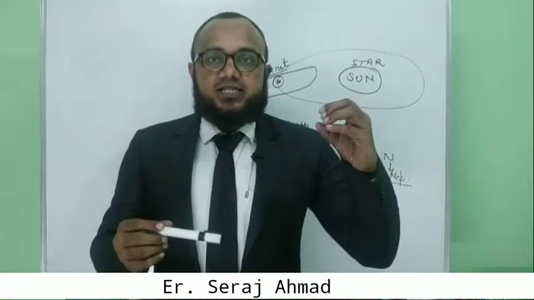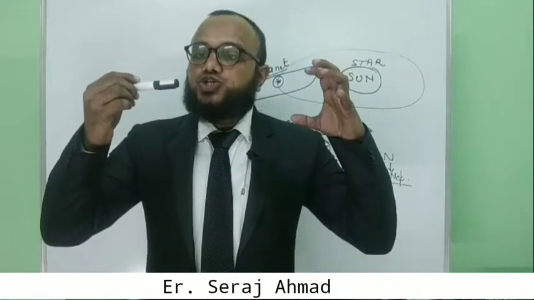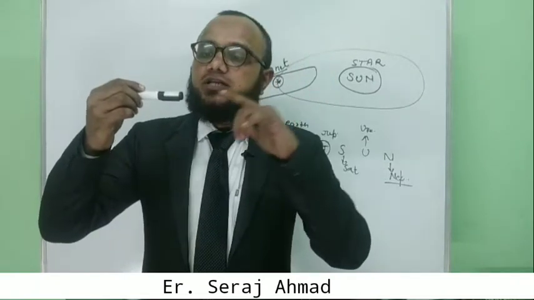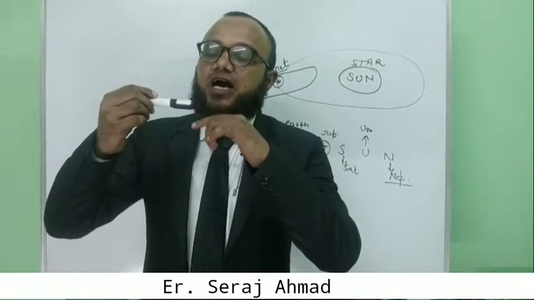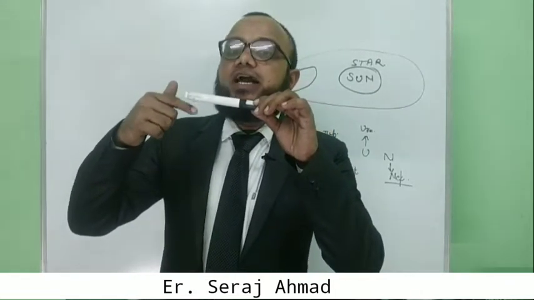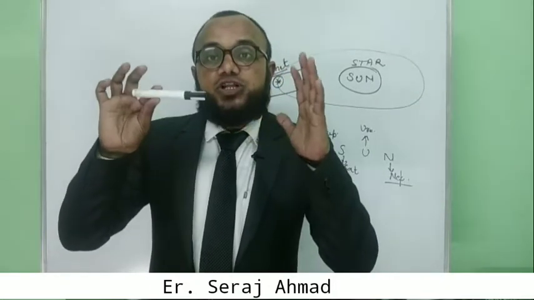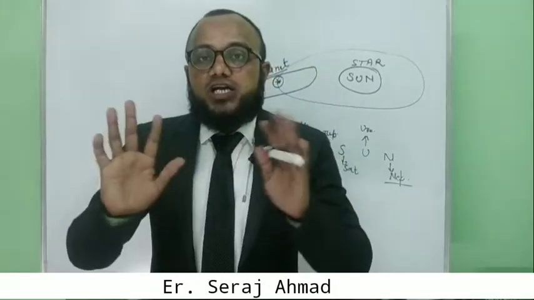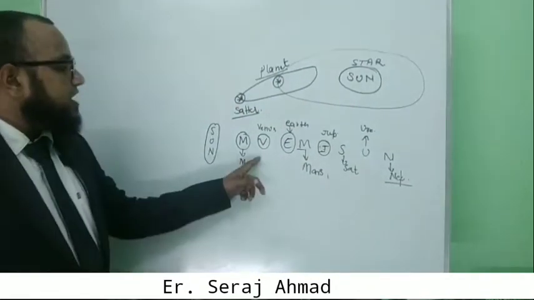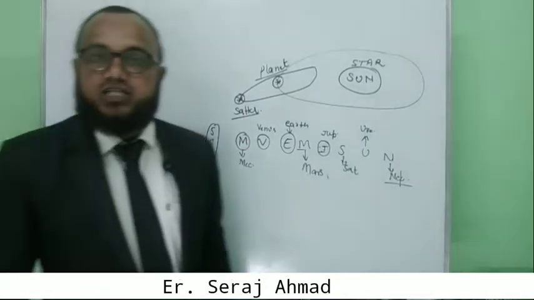Suppose that this is the Sun, and this is Mercury. When this part of Mercury is in front of the Sun, the temperature of this part will increase, but at the same time the temperature of this other part will decrease or not increase. Due to this reason, Mercury is not considered the hottest planet. In that case, Venus is the hottest planet in our solar system.